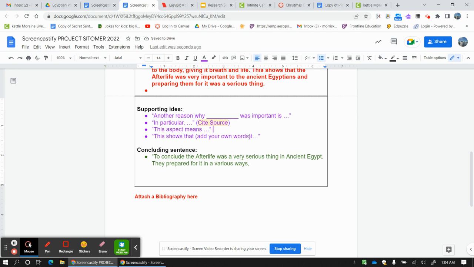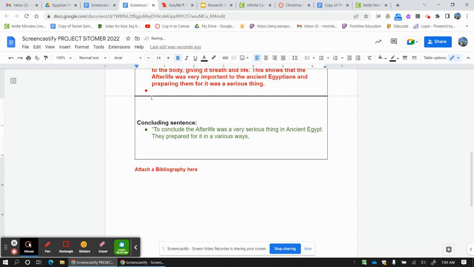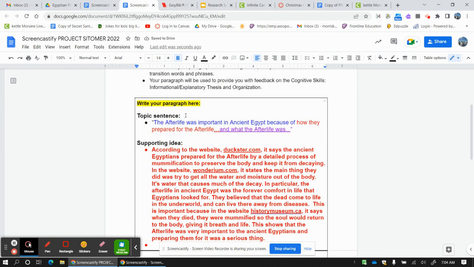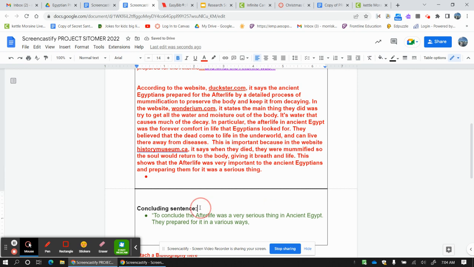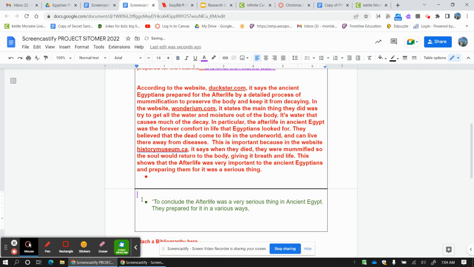Okay, I'm going to go ahead and get rid of this because once again, I didn't do a second subclaim just to save time. So now let's turn this thing into a Tacoma. I'm going to get rid of this. Boom. I'm going to get rid of this. Boom. I'm going to get rid of the supporting idea. Boom. Get rid of that. Boom. I'm going to get rid of this. Boom.